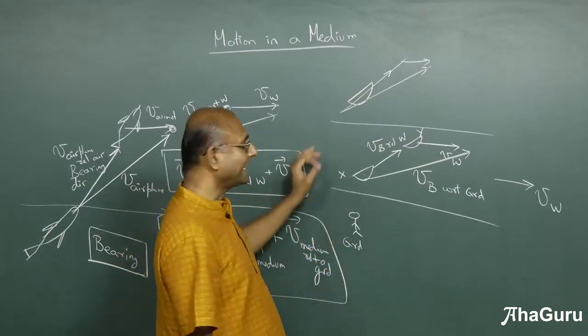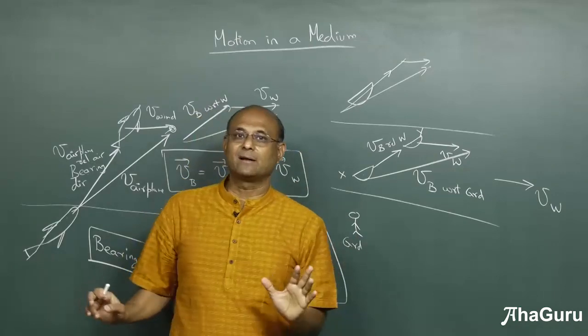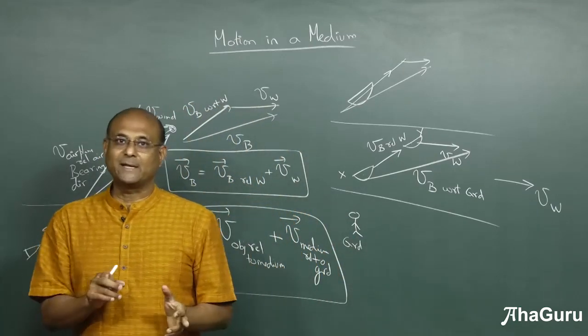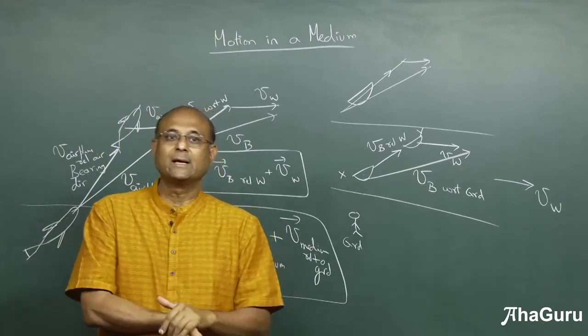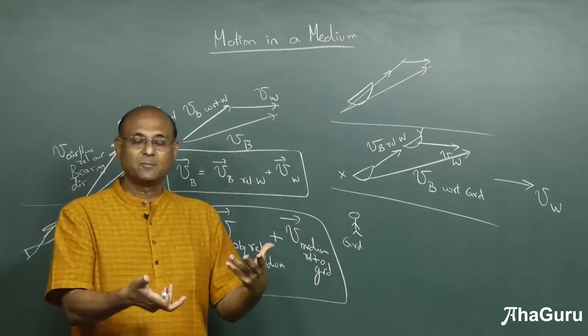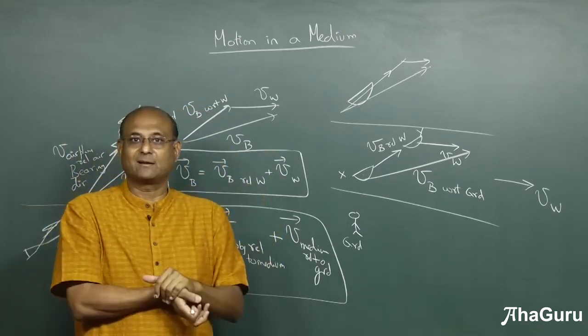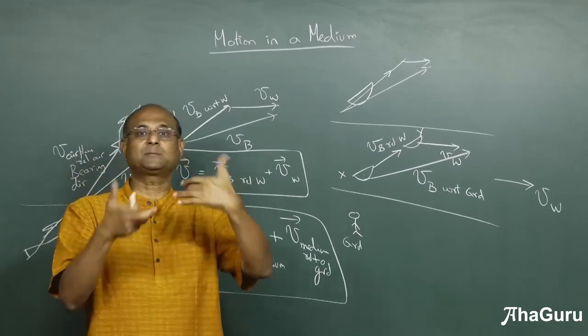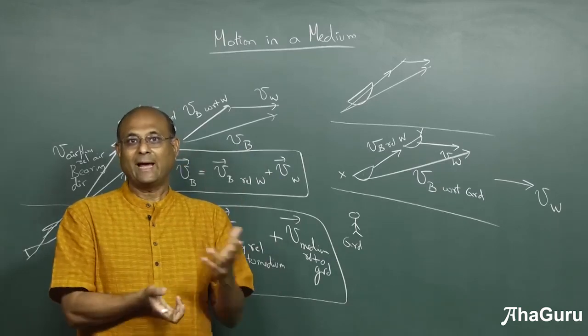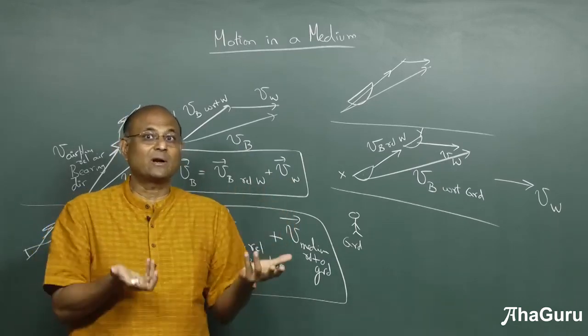Second, most velocities that are given, for example of ships or aeroplanes, are always with respect to the medium, because that's what is usually defined. Suddenly the wind becomes faster, but the aeroplane's engines are working the same way, with respect to the air. The air moving is not our responsibility.